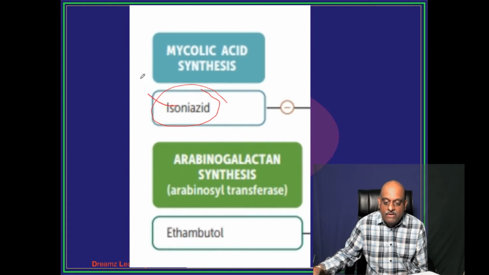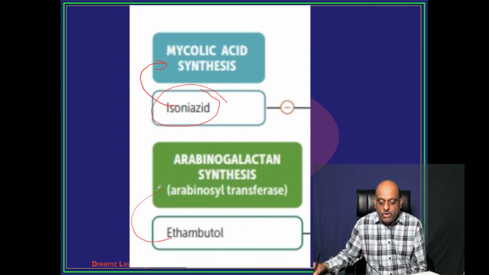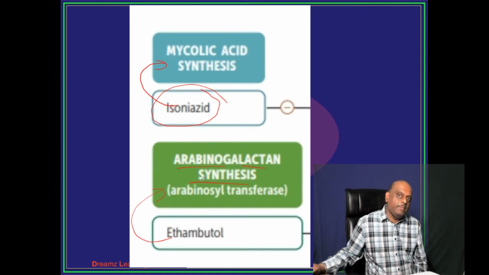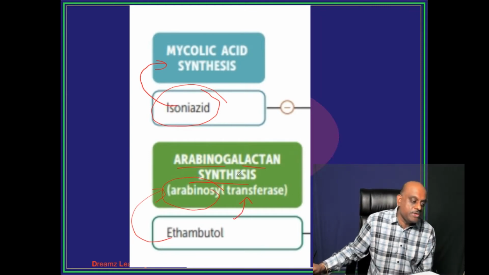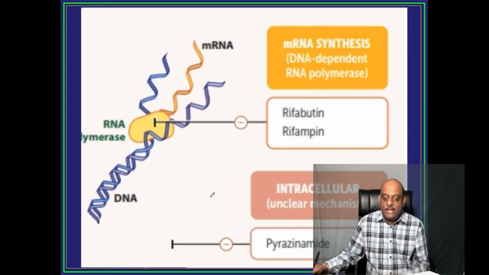Isoniazid is an inhibitor of the mycolic acid synthesis. Ethambutol is an inhibitor of arabinogalactan synthesis by inhibiting arabinosyl transferase. Tomorrow's exam, this can be a single liner. You have to be very sure about it.